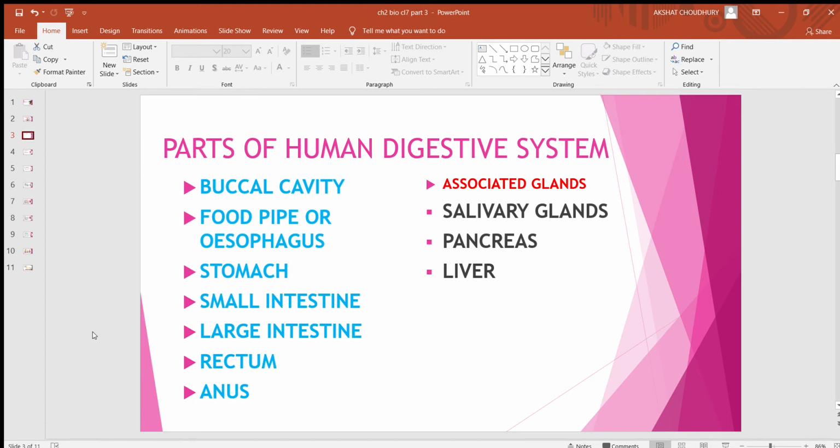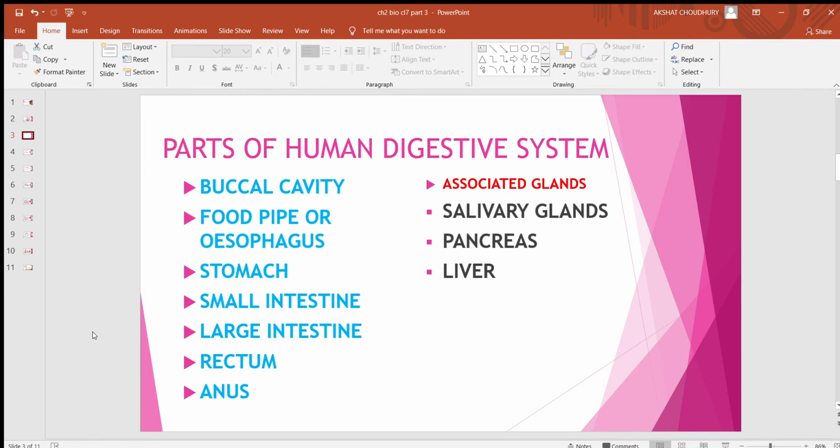The alimentary canal is made up of following body parts: buccal cavity, food pipe or esophagus, stomach, small intestine, large intestine, rectum and anus. Besides these parts, there are a number of glands associated with the alimentary canal which play their roles in the process of digestion of food. The salivary glands, pancreas and the liver are the three main such glands. The alimentary canal along with these associated glands form the overall digestive system.